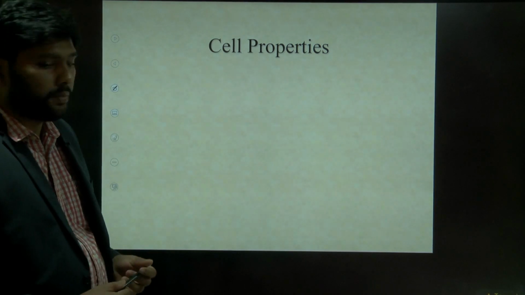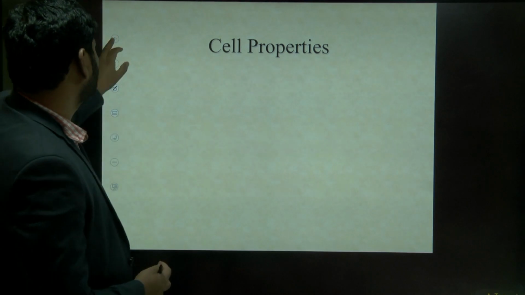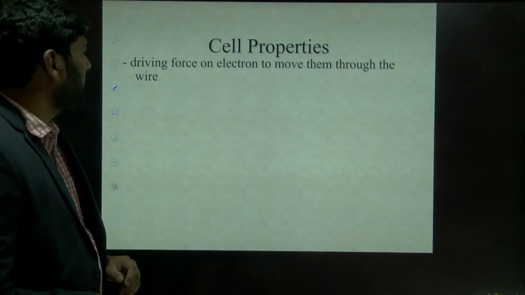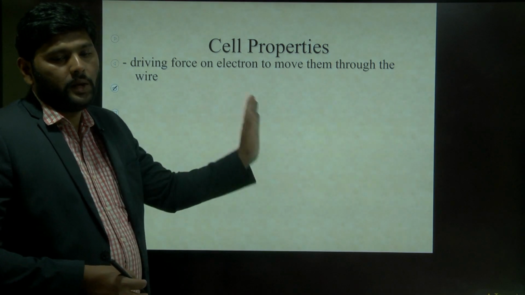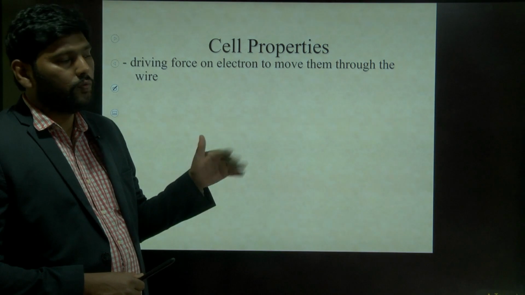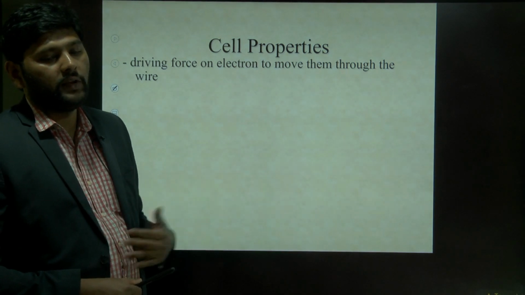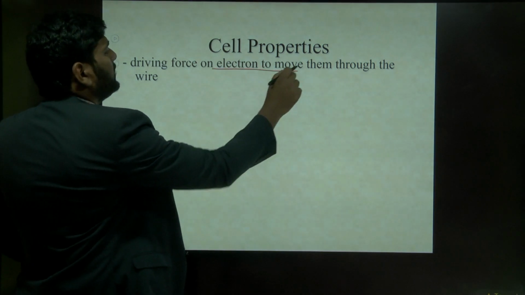And let's see the properties of the cell. Now what is the first one? Every time the cell must move the electrons, so who will move these electrons? A driving force. This driving force is needed every time for the cell.